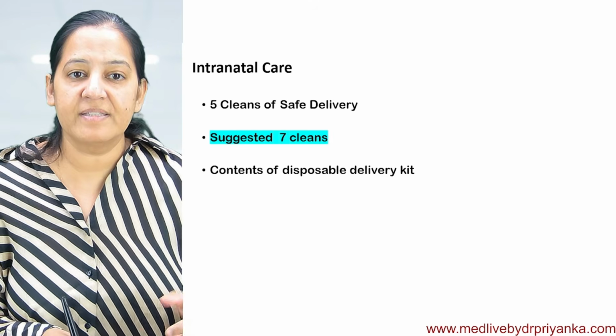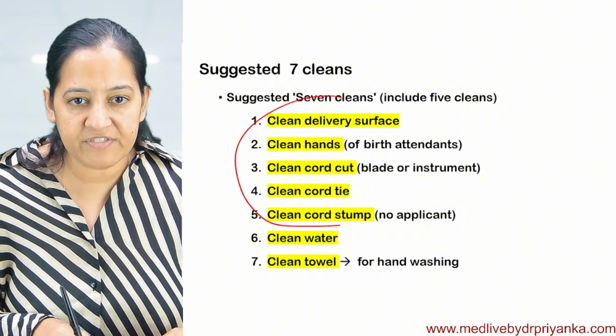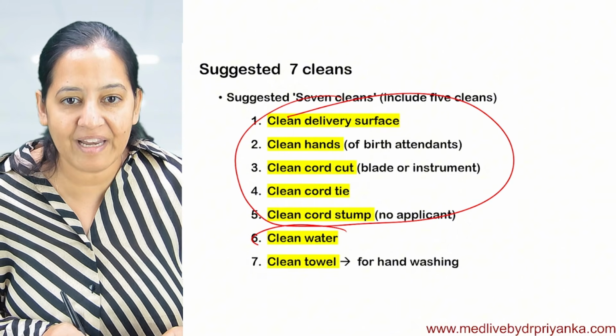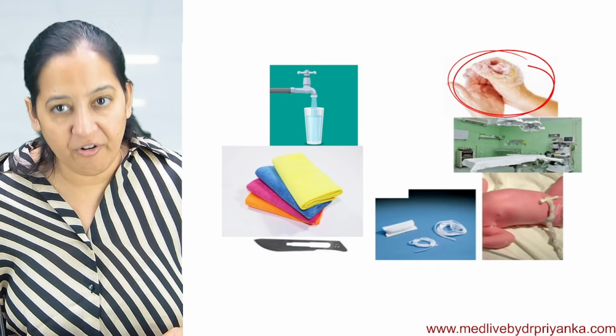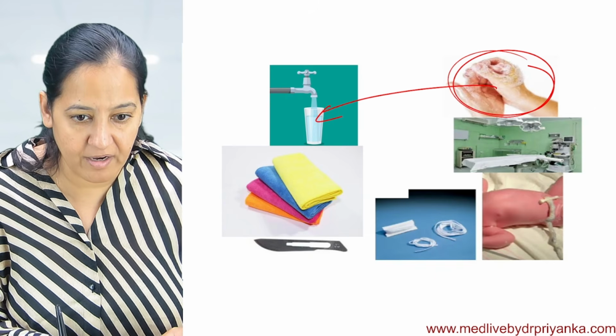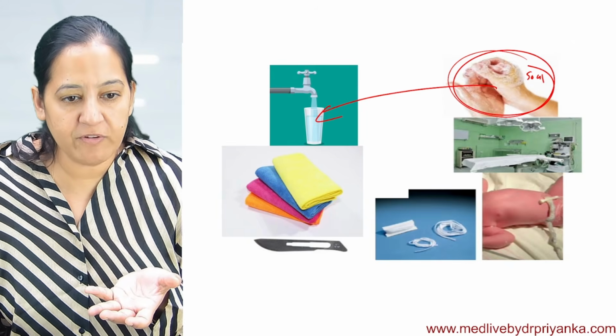Now, the Government of India is suggesting 7 cleans. These 5 are already there. We will add 2 more: clean water and clean towel. Now the birth attendant should wash the hands. After washing the hand, there should be clean water with which the hands should be washed. So soap is there. But what about the water?